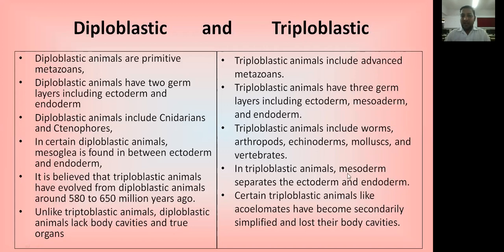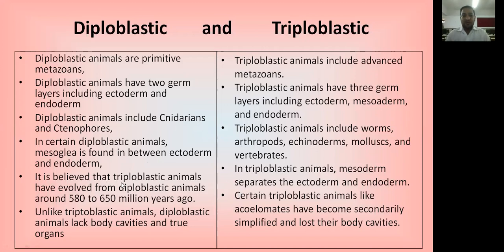In triploblastic animals, the mesoderm separates the ectoderm and endoderm. What is the difference? Diploblastic organisms have a mesoglea which separates the ectoderm and endoderm, but in triploblastic organisms, the mesoderm is present which separates them.